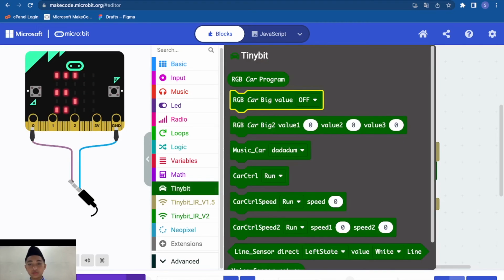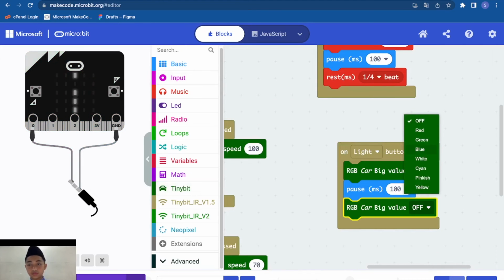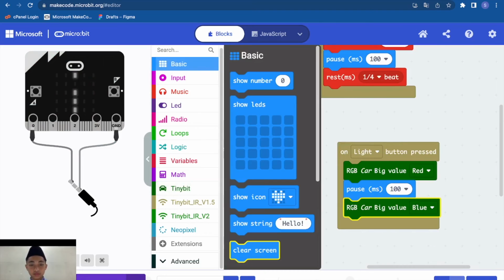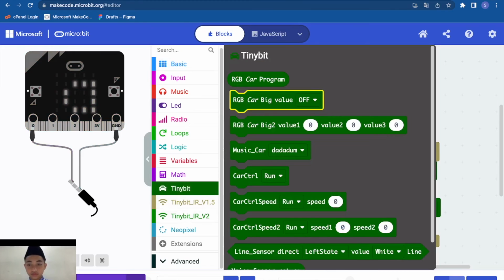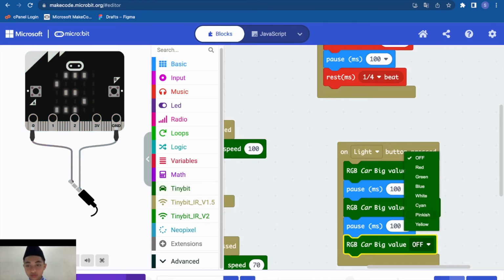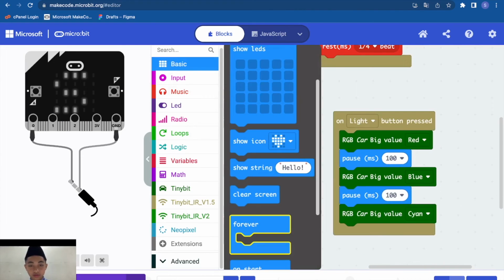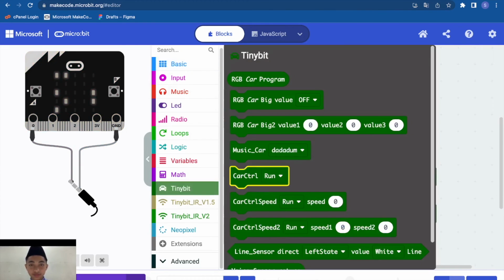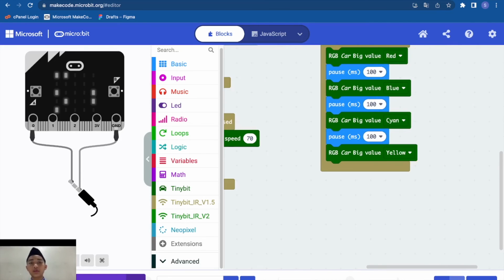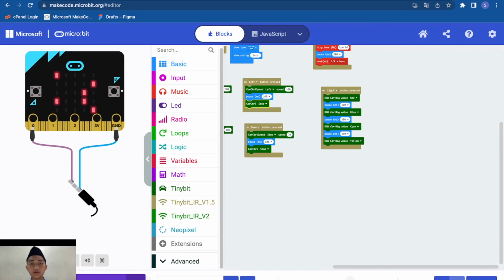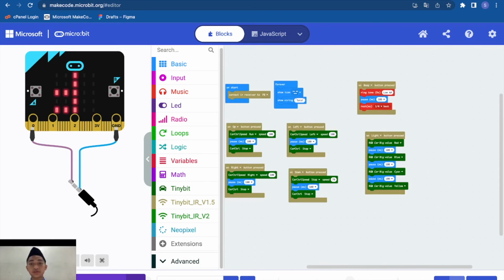Blue, blue, cyan, yellow. Okay, this is for recording the TinyBit remote control.